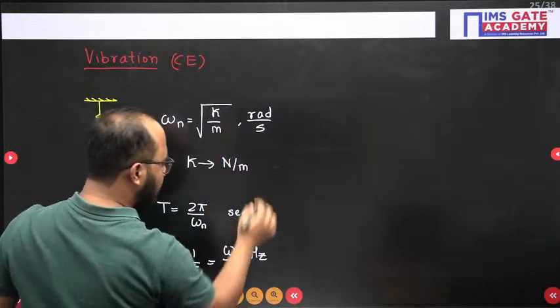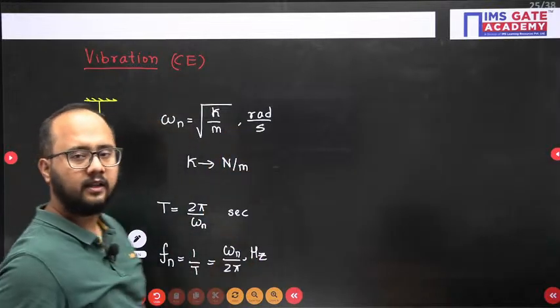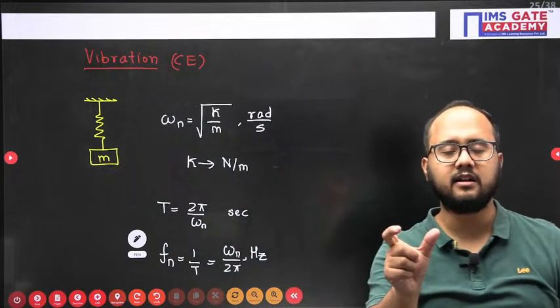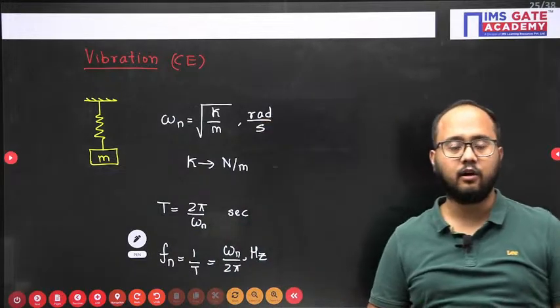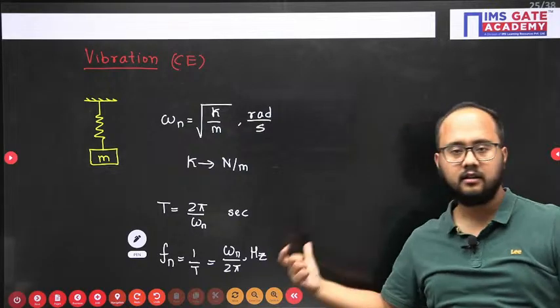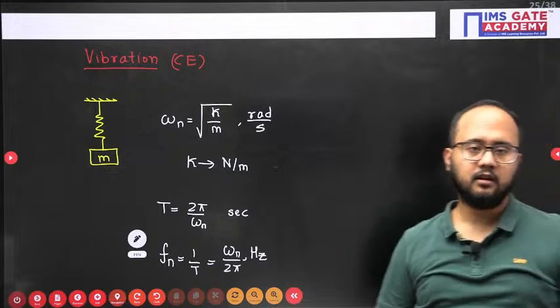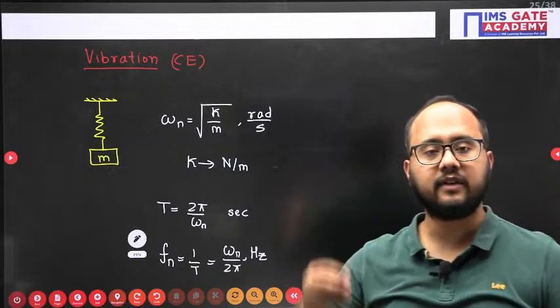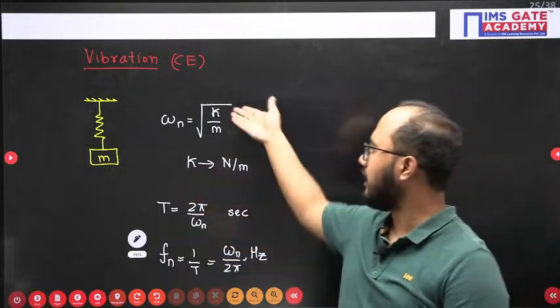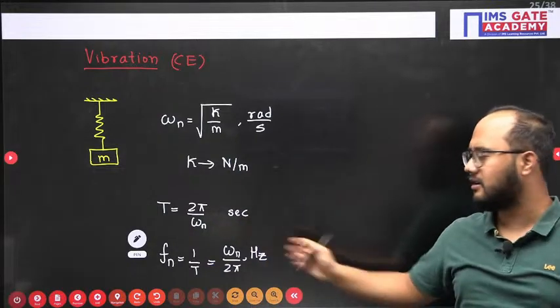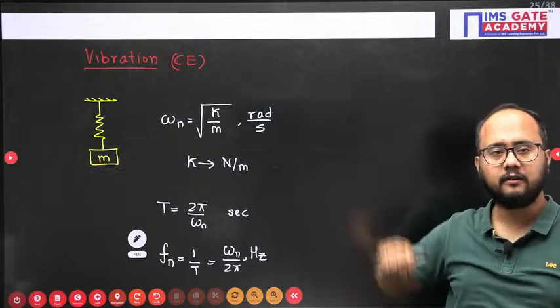So please understand in which unit they are asking. They will simply mention find out the natural frequency, in brackets they will write radian per second, or they can write hertz in brackets. So you have to know which unit they have asked. The idea of a unit should be clear, otherwise you will just see natural frequency, apply this formula and get a wrong answer. Why? Because in the brackets they have mentioned hertz, and you have used this formula.